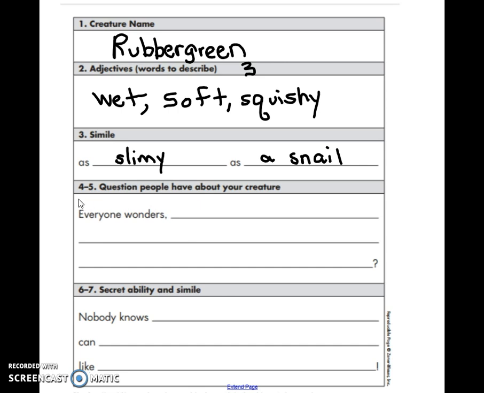And then for the next one, 4 and 5, you're going to come up with a question that people might have about your creature. So the line starts with everyone wonders. So what kind of question would people maybe wonder about my rubber green monster? Well, he's kind of wet, he's squishy, he's slimy. So maybe everyone might wonder how yucky he is to touch. So that's going to be my question. How yucky he is to touch.